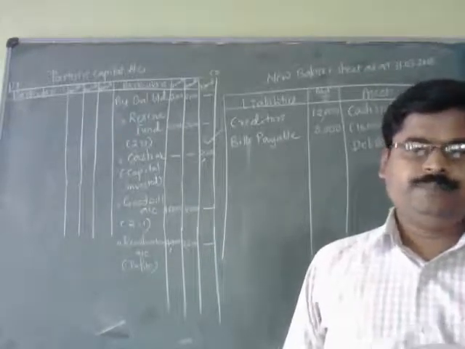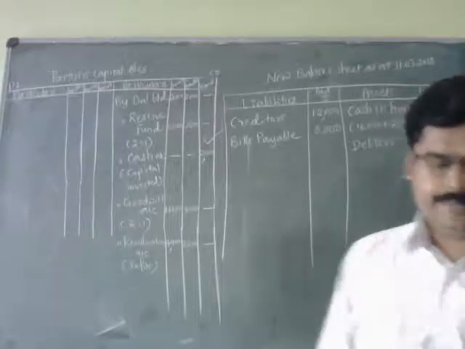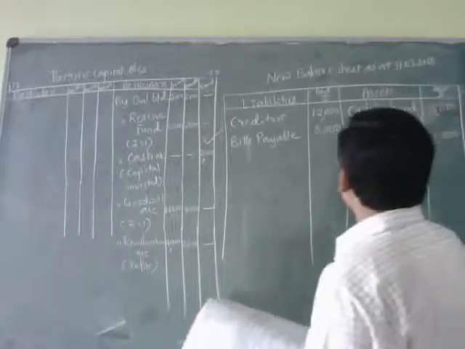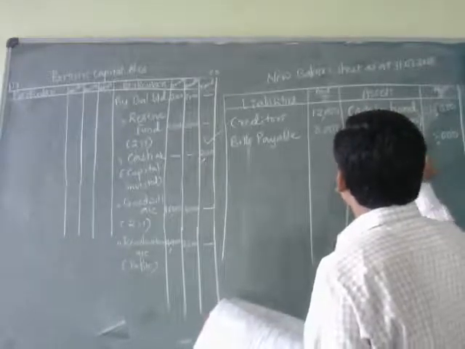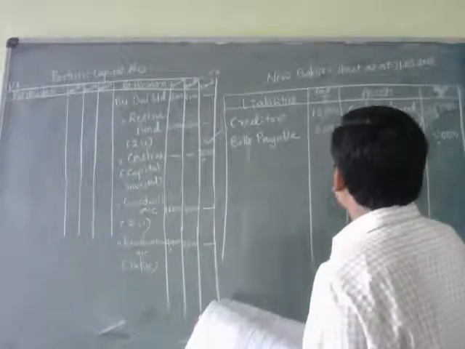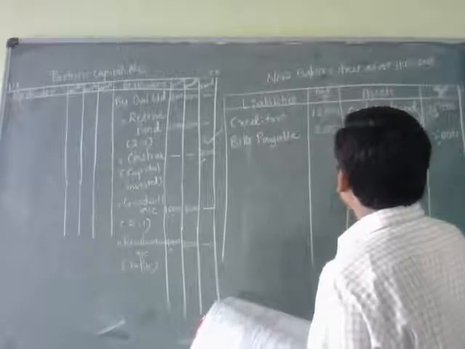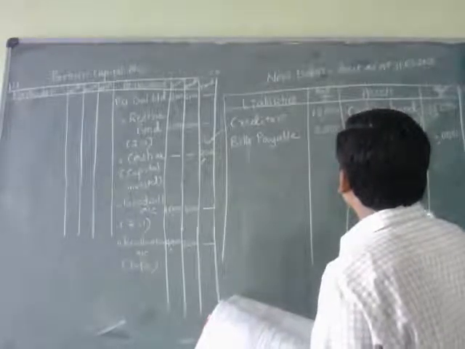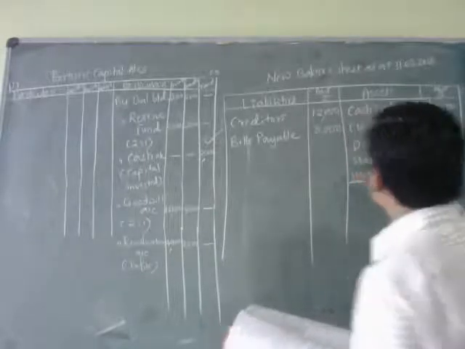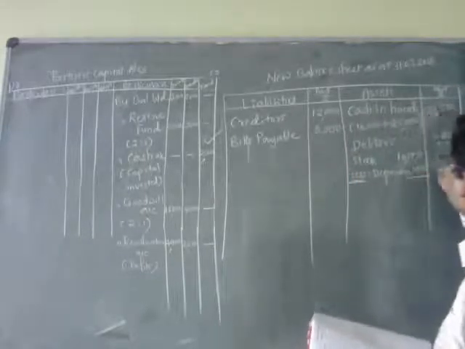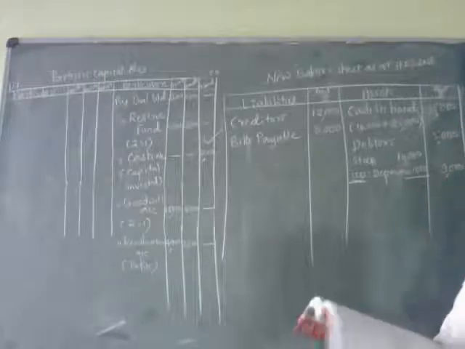That should be deducted. Stock 10,000 less depreciation 1,000, total 9,000.